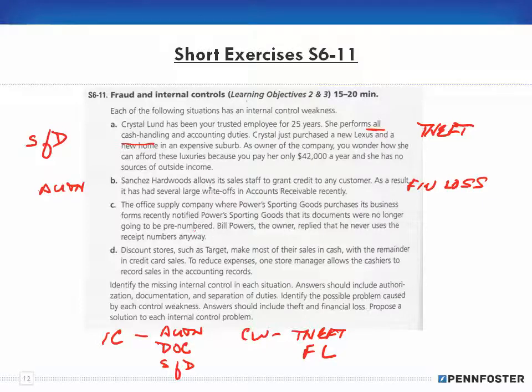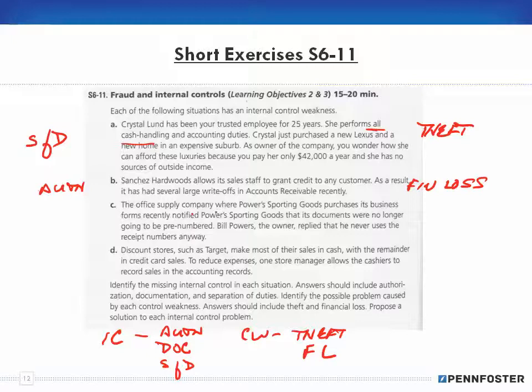So, but in this case here, there should be a system set up for proper authorization, and there should be proper channels. So the sales staff would go to a sales manager or a financial manager, who then can run a credit check in order to make sure that the people are credit worthy. This way they don't have write-offs in their accounts receivable.